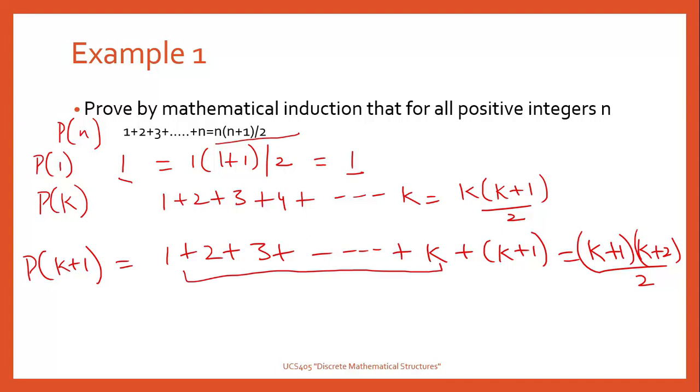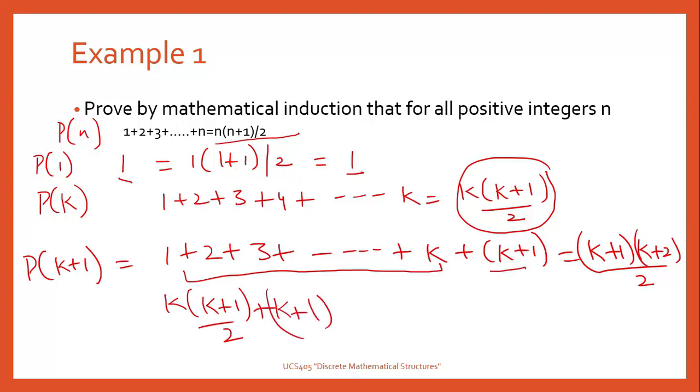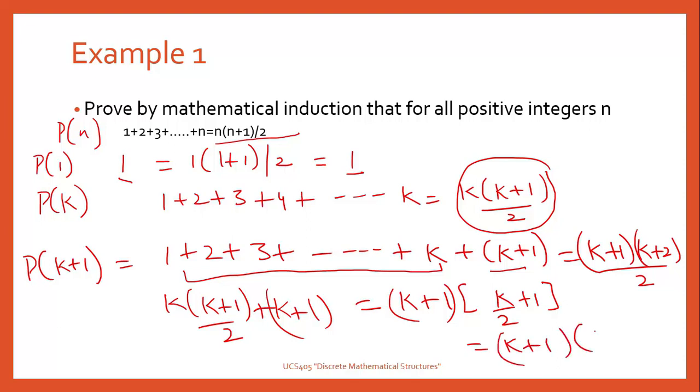Now this sum up to k terms is equal to k into (k plus 1) by 2. So we can put the value of this summation as k into (k plus 1) by 2 plus this (k plus 1), which will be equal to, taking (k plus 1) as common, (k plus 1) into (k by 2 plus 1), which is equal to (k plus 1) into (k plus 2) by 2.